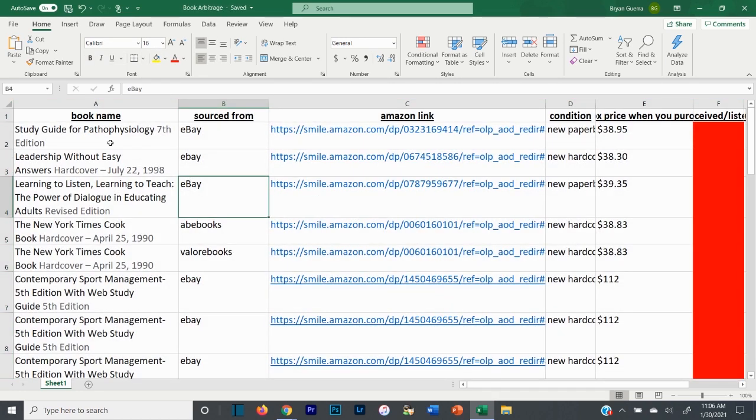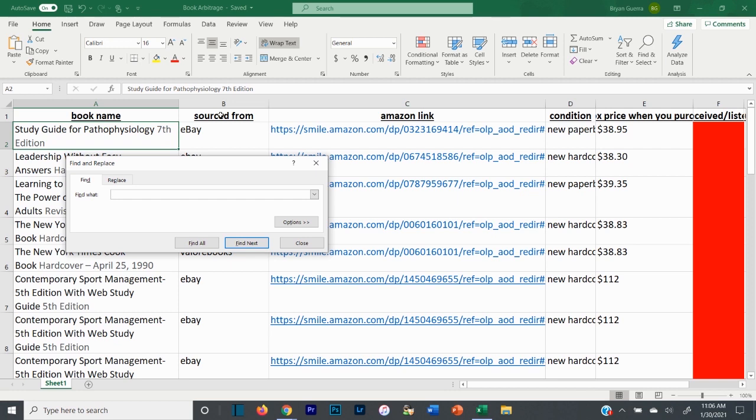So see here, I have the book name. I put that down so that when the book comes to my house, like a study guide for pathophysiology, I come in and press Control F on my PC. There's a way to do it on Mac, I'm just not sure what it is. I'm sure it's Control something or very similar. I'll search for the study guide for pathology, and it will pop it up.